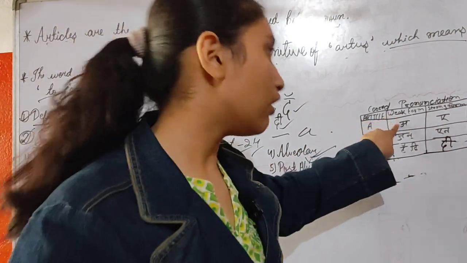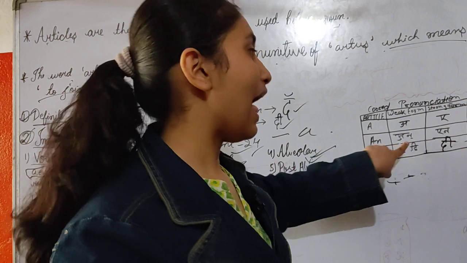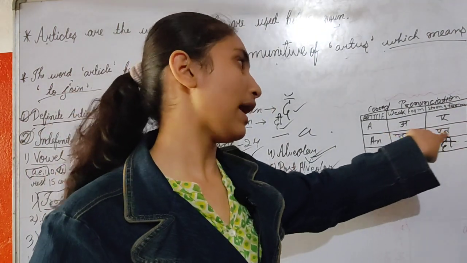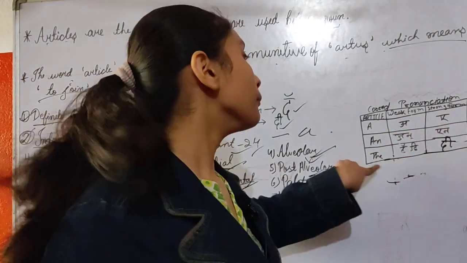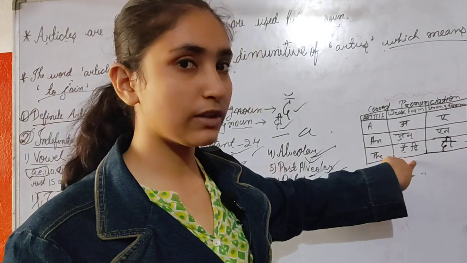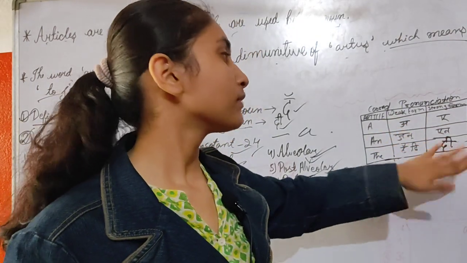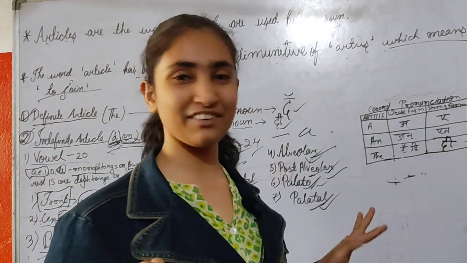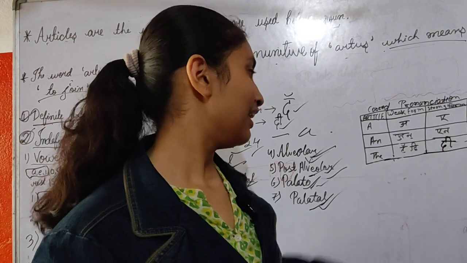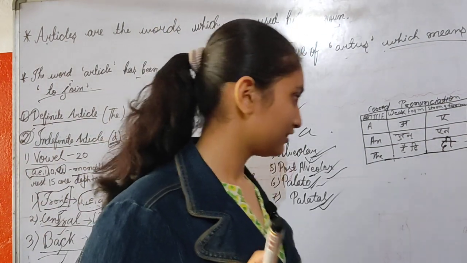"Uh" is the weak form and "A" is the strong form. And "un" is the weak form and "an" is the strong form. The, the and the are the weak form, the consisting with choti ki matra. And what is the strong form? The consisting with badi ki matra. Or it is also called hrasva or dirgha.